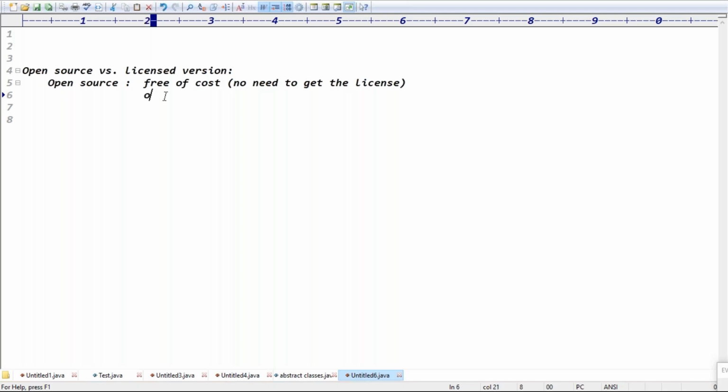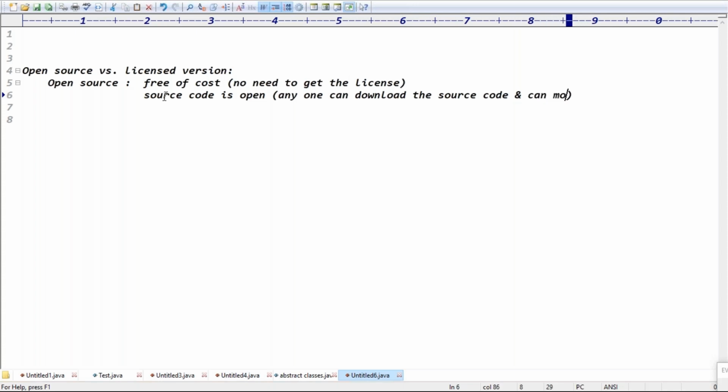That's one point. The second point is that the source code is open. It means anyone can download the source code, and if you have the capability, you can do the modifications also. Source code means whatever code they wrote for that project. Anyone can download the source code and modify it.